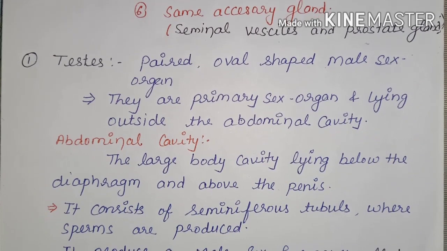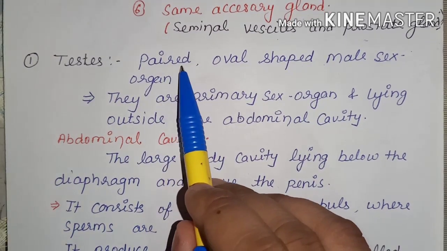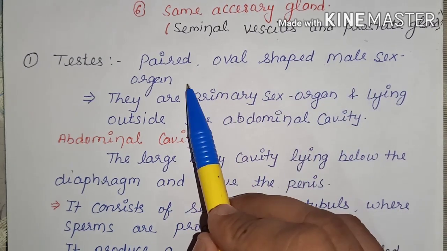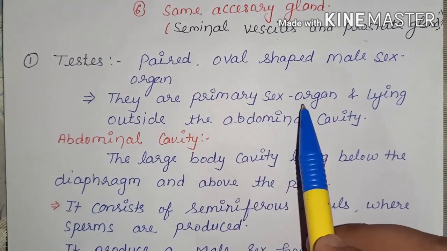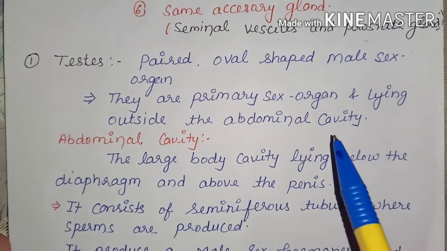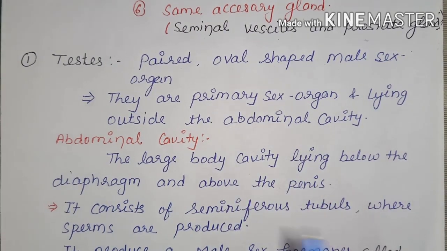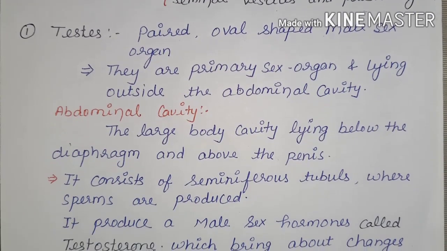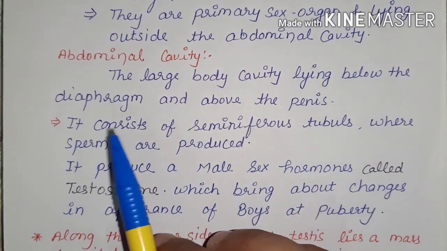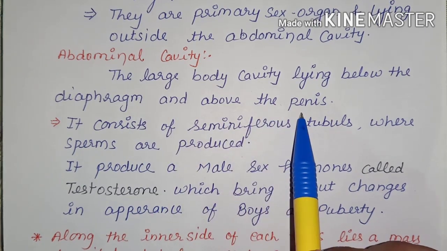Now the first part is testes. Testes are present in pair. They are oval shaped male sex organs. They are primary sex organs and lie outside the abdominal cavity. Now here we discuss what we mean by the abdominal cavity. The abdominal cavity is the large body cavity lying below the diaphragm and above the penis.